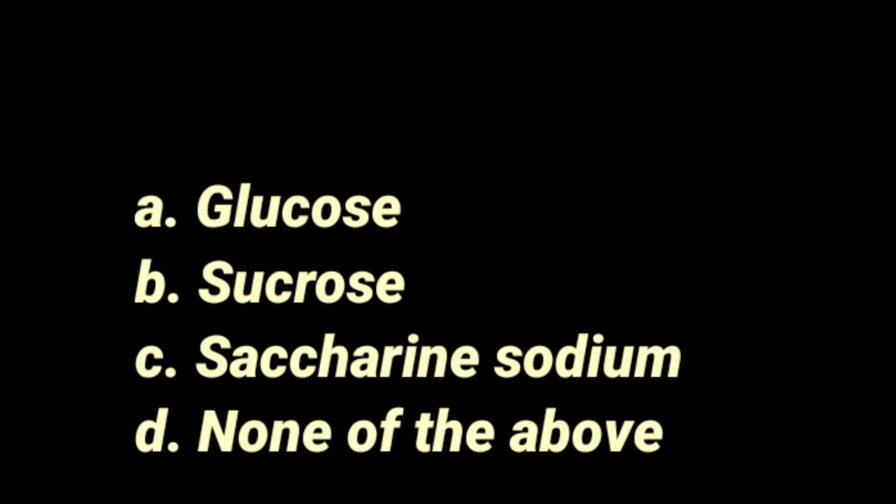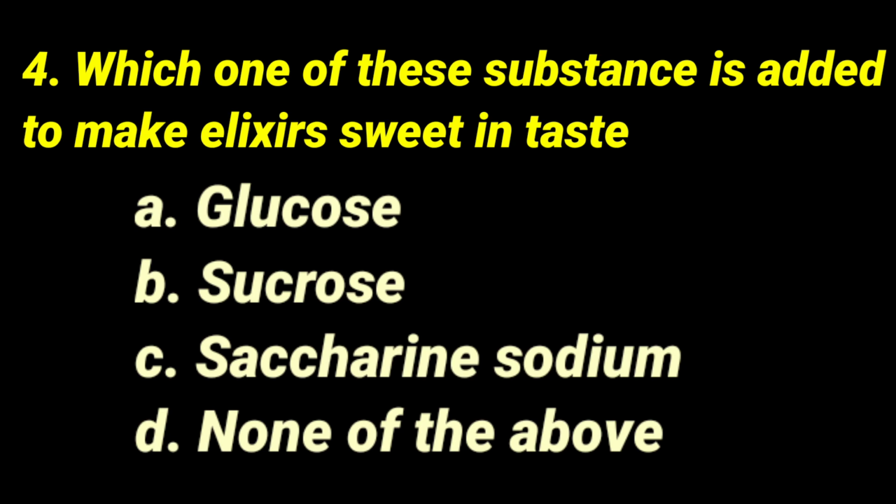Then question number 4: which one of these substances is added to make elixirs sweet in taste? So already we had discussion with the elixirs. These are hydroalcoholic preparations. If you want to make the elixir sweet in taste, we have to add dash: glucose, sucrose, saccharin sodium and none of the above.